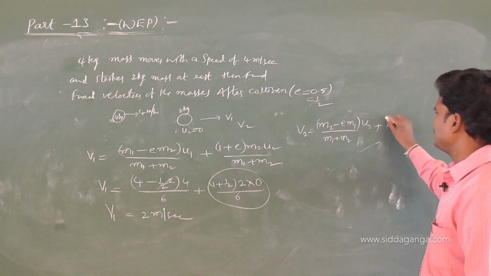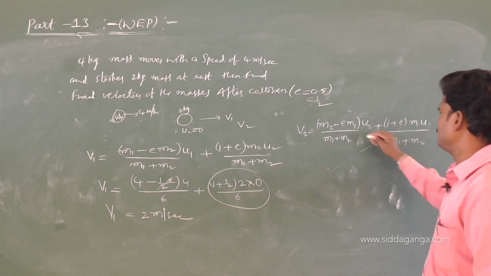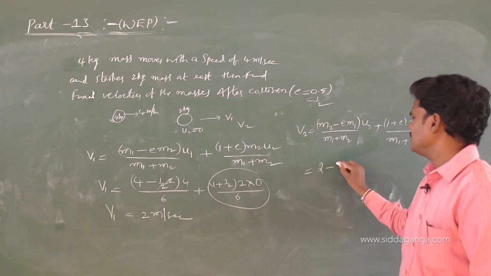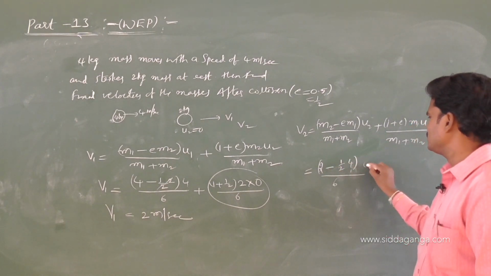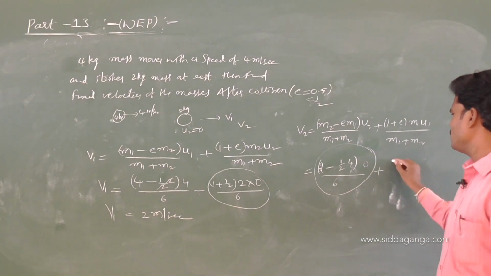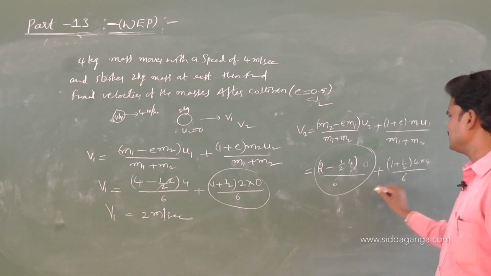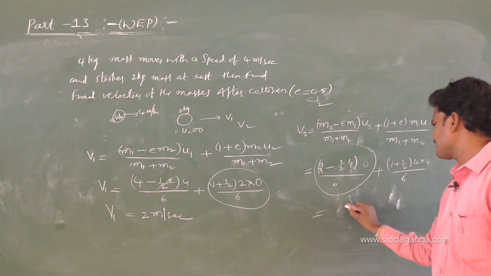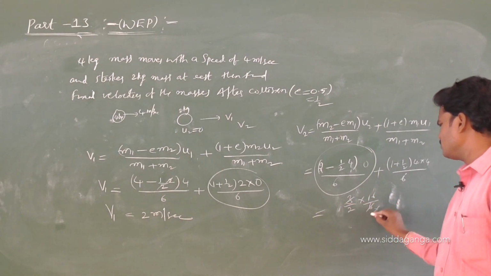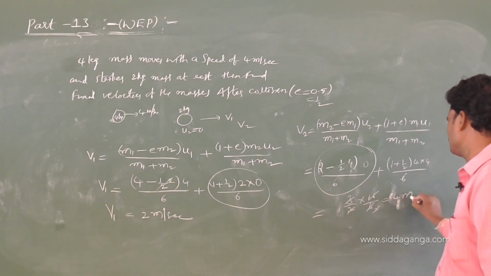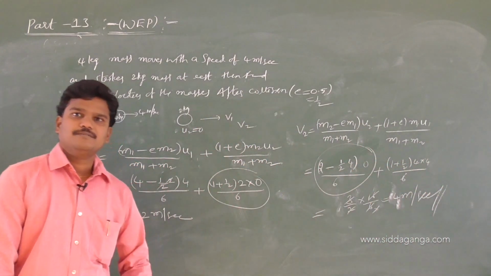1 plus E, M1 U1 by M1 plus M2. Then what is M2? 2 kg. E is 1 by 2, M1 is 4, 4 by 6, U2 is 0. This is 0, no need to write actually. So this is going to be 0. 1 plus 1 by 2, M1 is 4, 4 by 6. This is 0. Okay. 3 by 2 into 16 by 6. How much is it? 4 meter per second. Okay. 4 meter per second.